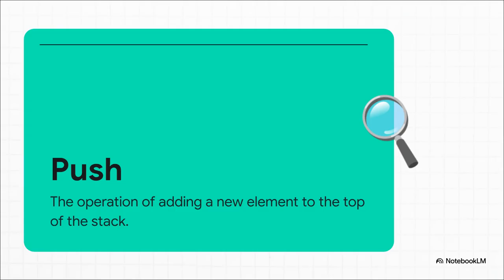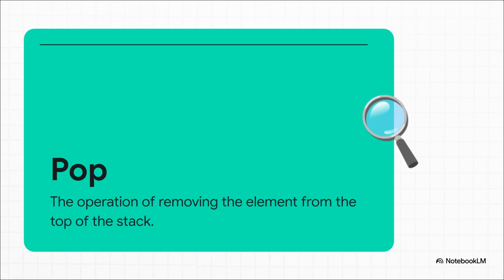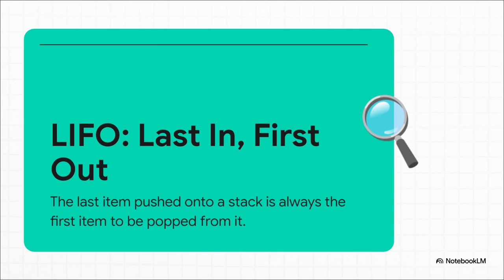Now, in programming lingo, adding a new item to the top of the stack has a name. It's called a push. You're just pushing a new plate onto the pile. And what about taking one off? Well, that's called a pop. You just pop the most recent item right off the top of the stack. So these two simple actions, push and pop, they create the stack's one unbreakable rule. LIFO, last in, first out. The very last plate you push onto the stack is always the first one you're going to pop off.